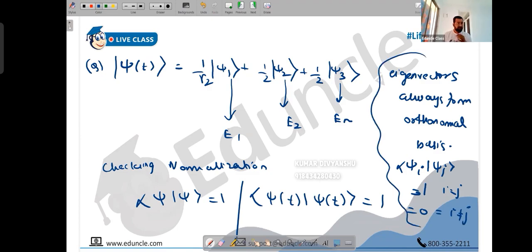So psi 1 psi 1 will be 1, psi 2 psi 2 will be 1, psi 3 psi 3 will be 1. But psi 1 psi 2 will be 0, psi 2 psi 3 will be 0, psi 3 psi 1 will be 0. If these two indices are equal, then it's 1. If not equal, then it's 0. So they always form an orthonormal basis.